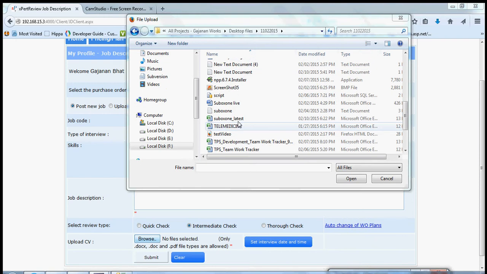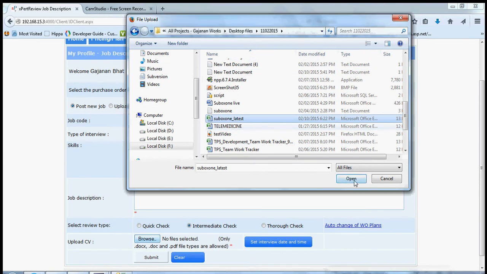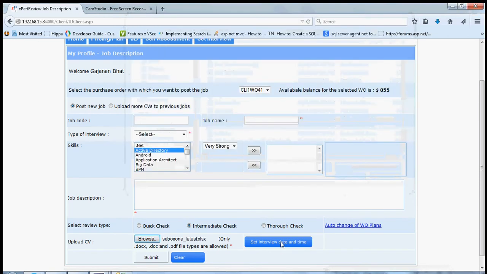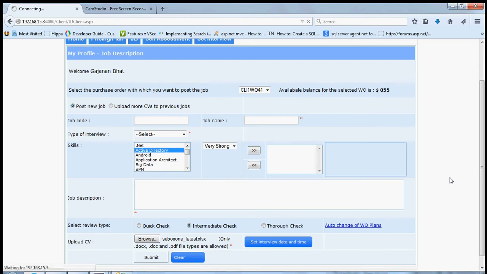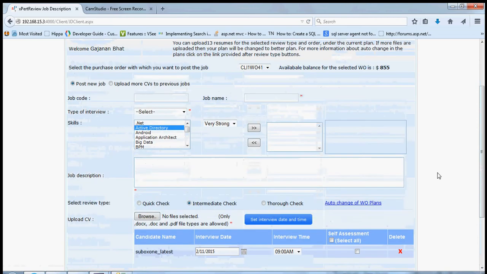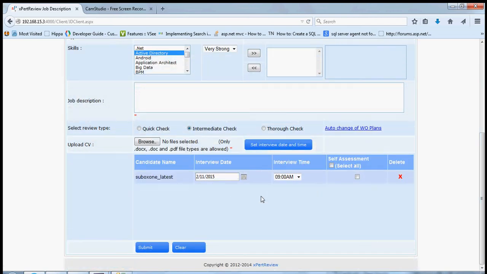Select all the desired candidates' resumes and click on the set interview date and time button. Once you click on this, these resumes will be posted and you will have an option to set the desired date and time of interview for each candidate. Once the resumes are saved, you can set a desired date and interview time for that particular candidate.